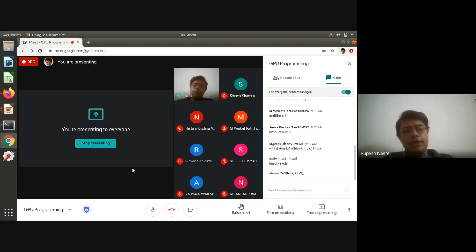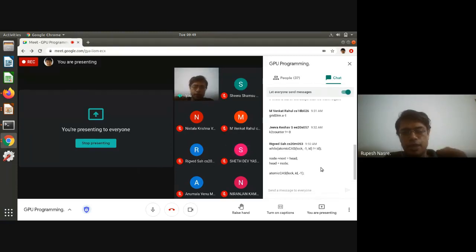Although the first part, which is updation of the next pointer, is independent for each one, we might have to still push it in the critical section. This is a very important point, because atomic instruction is for one particular load or store or one particular relative update, whereas you are updating two memory locations here. One is the next pointer, another is the head node.